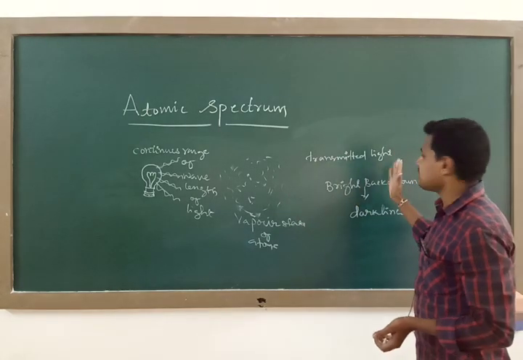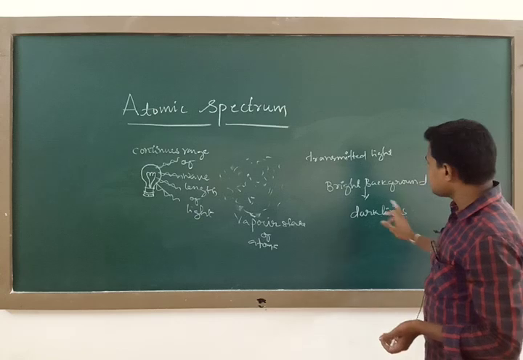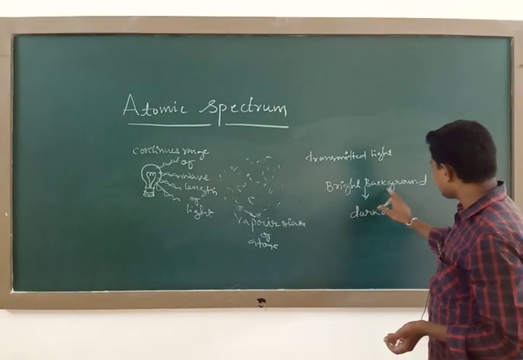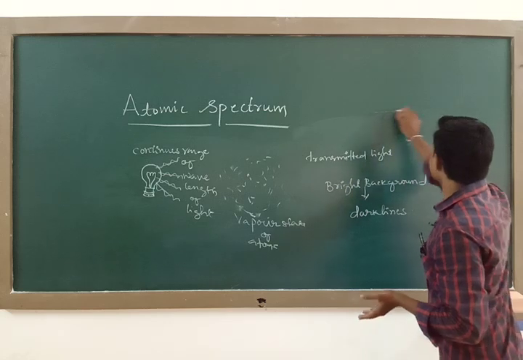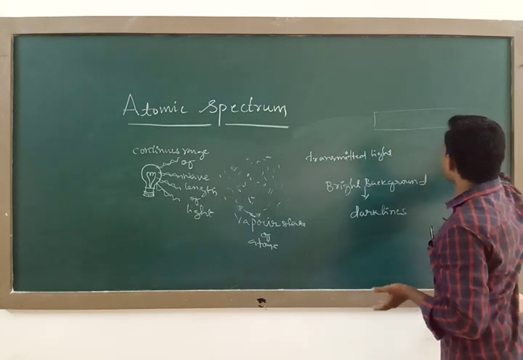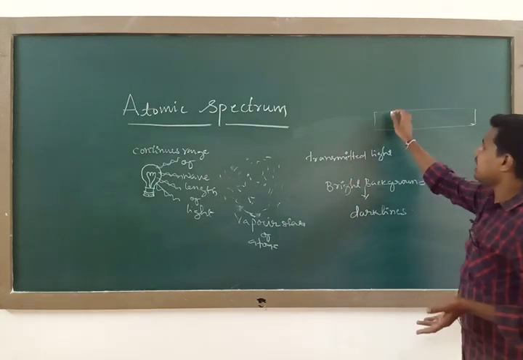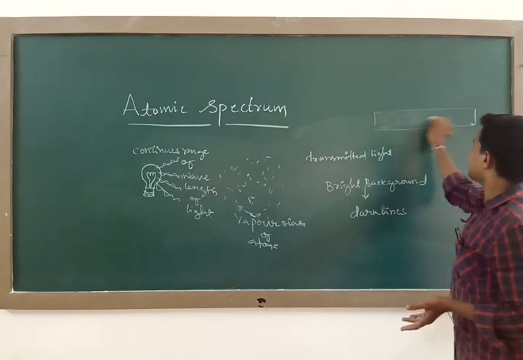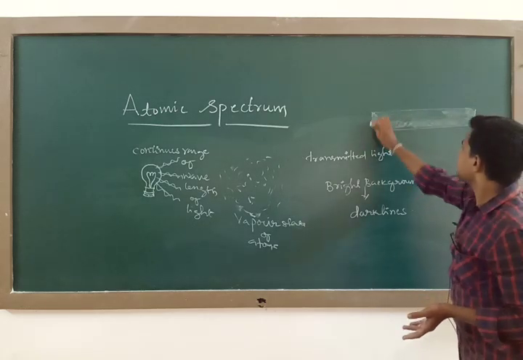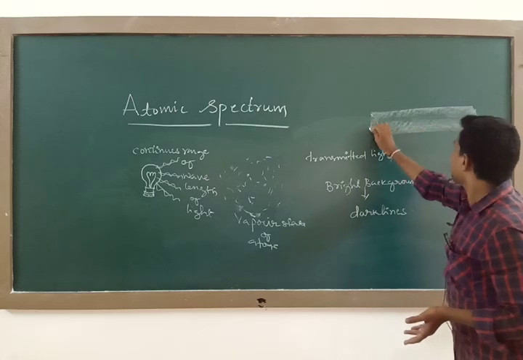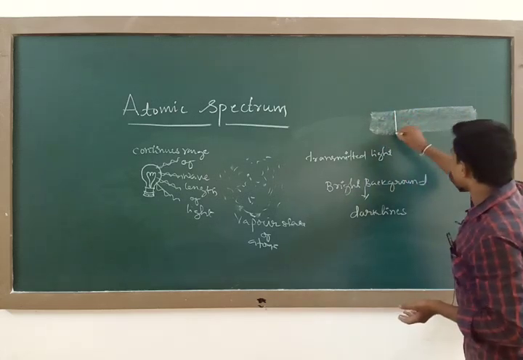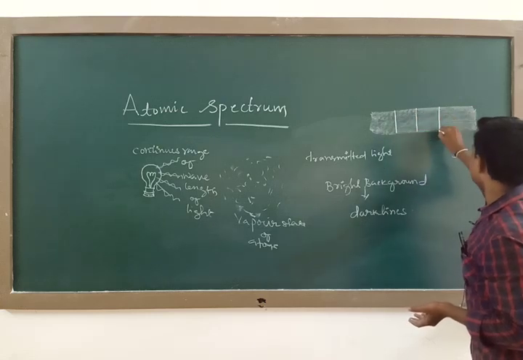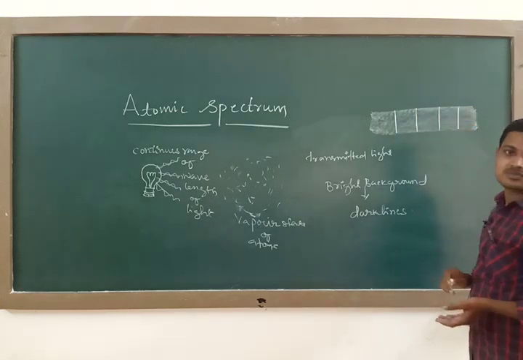Then I am going to observe that the transmitted light consists of a bright background. The background is very bright. On this bright background, I am observing some dark lines.